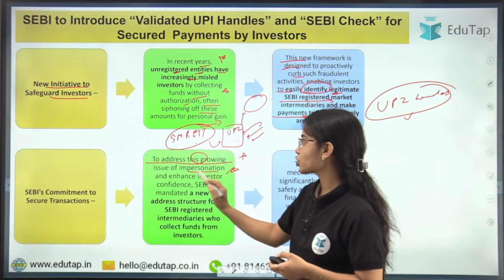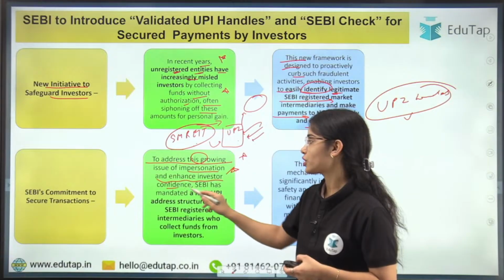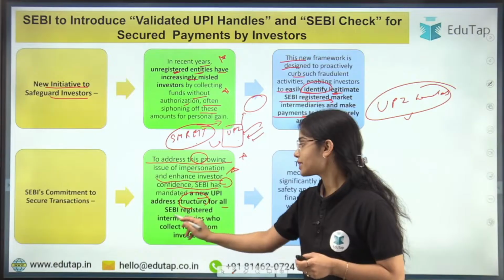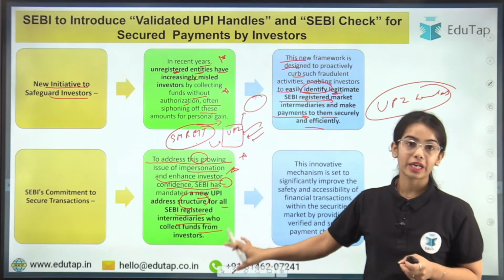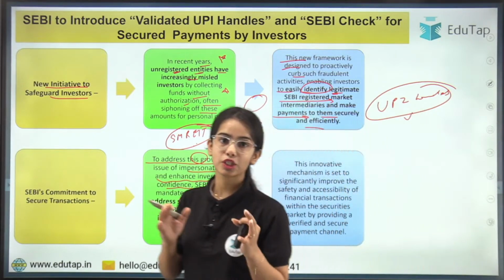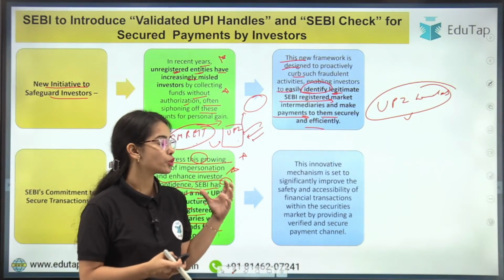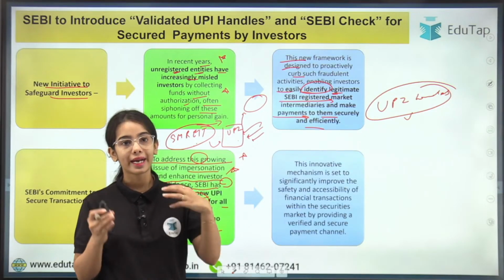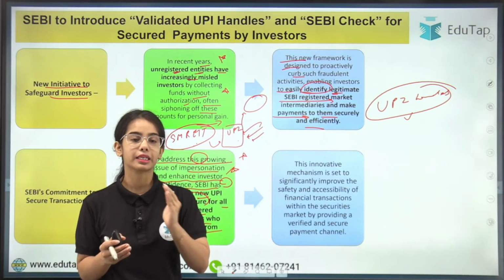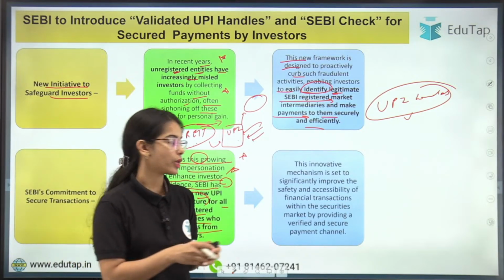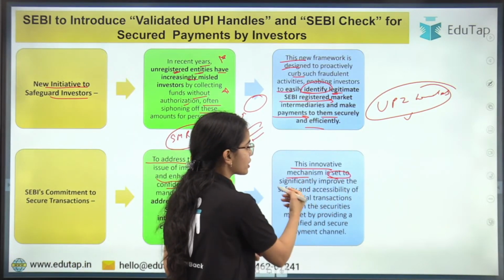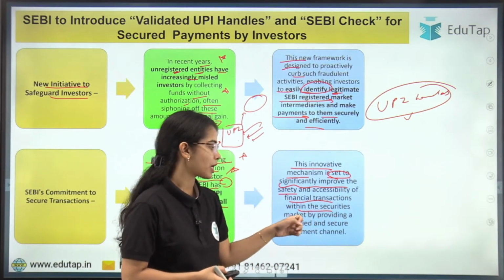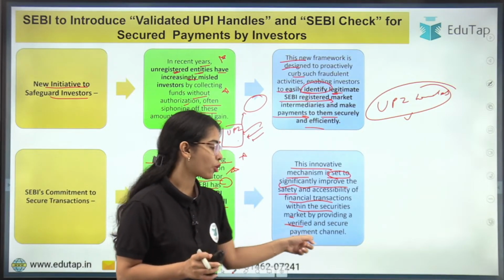So to address this growing issue of impersonation and enhance investor confidence, SEBI has mandated a new UPI address structure for all the SEBI registered entities who collect funds from the investors. What this UPI handle is, we will discuss. This new UPI structure will help the investors to identify the actual intermediaries connected with SEBI. This innovative mechanism is set to significantly improve the safety and accessibility of financial transactions within the securities market by providing a verified and secure payment channel.